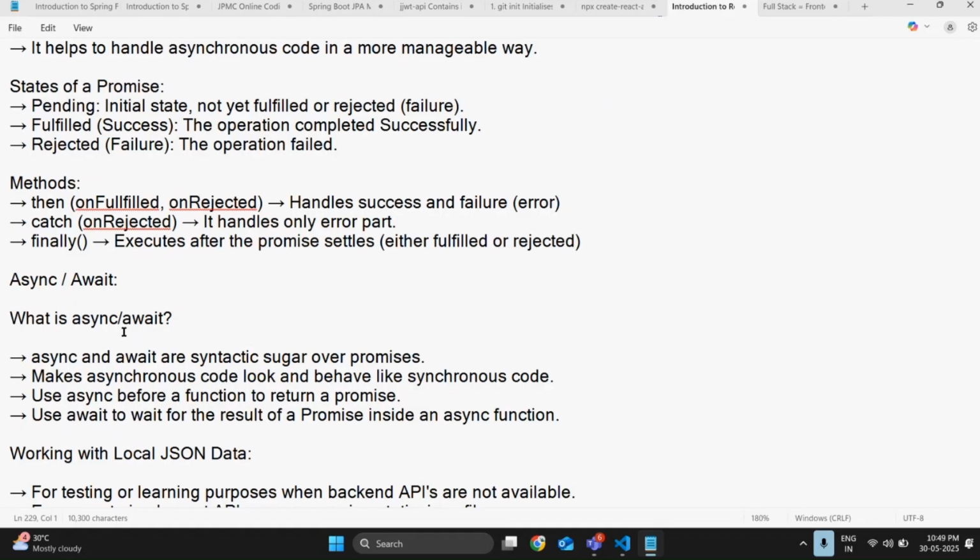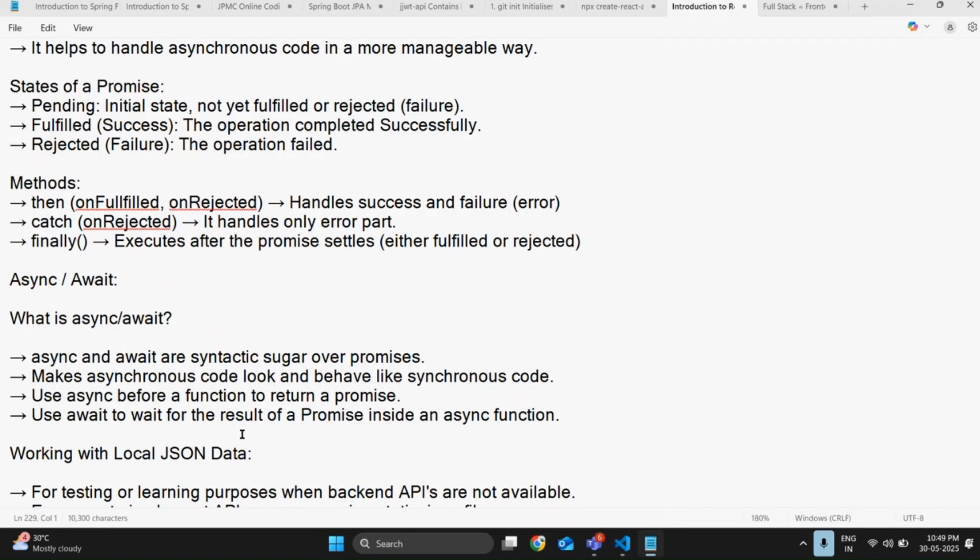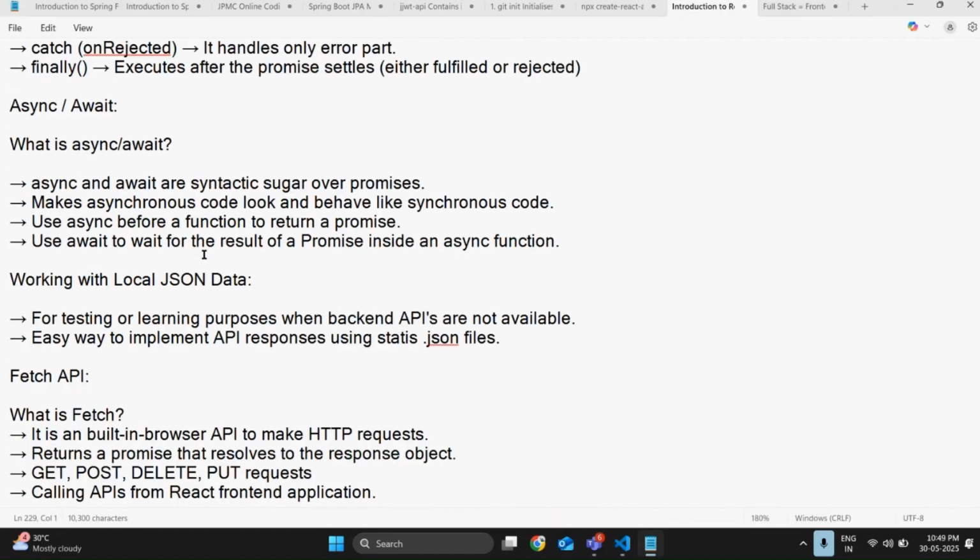We need to use async before the function, and we need to use await inside the async function. Done, everybody? Async is written to return a promise, and await has to be written inside the async function to get the result of a promise.